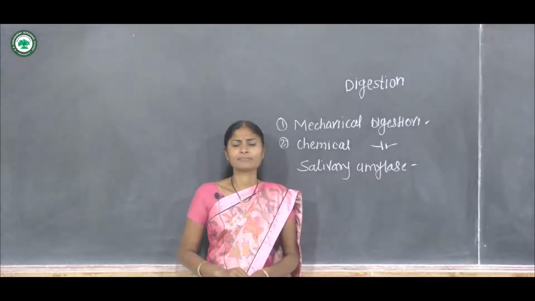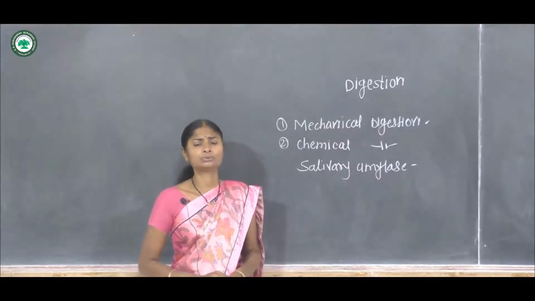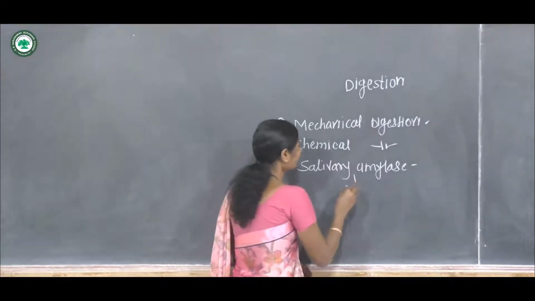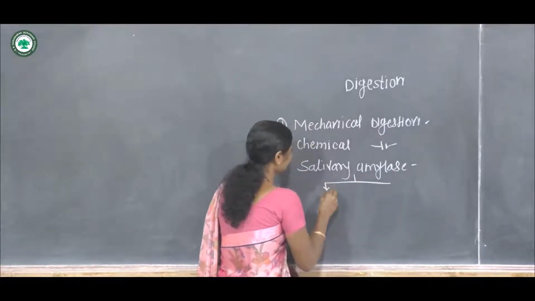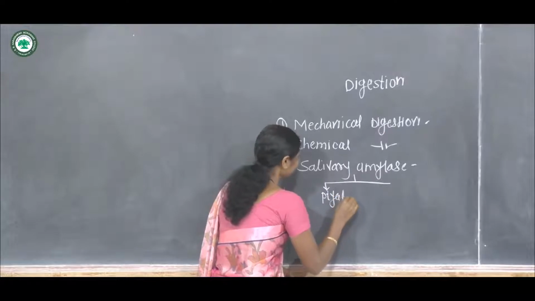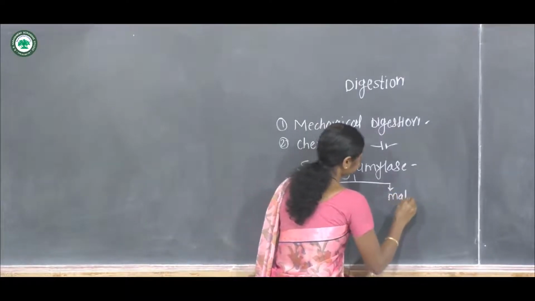Saliva is an important digestive agent and it contains two digestive enzymes. These are ptyalin and maltase. The salivary amylase contains two digestive enzymes, that is ptyalin and maltase.